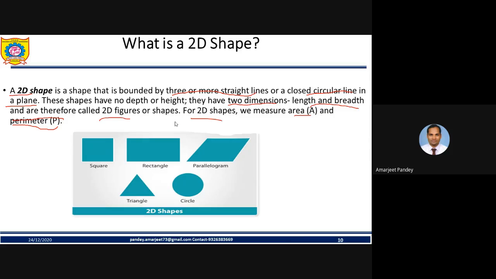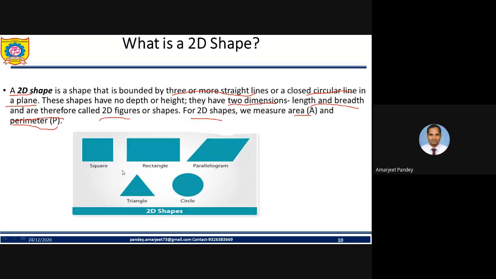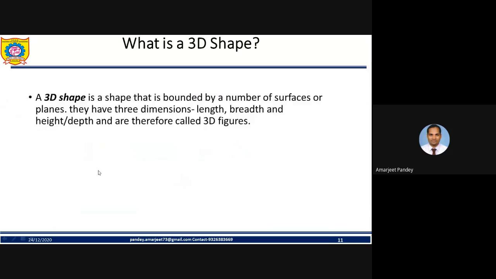And these are the figures we talked about earlier as well in the previous slides. So squares, rectangle, parallelogram, triangle, and circle. These are all, my friend, 2D shapes. Yeah. Now let's discuss 3D. So a 3D shape is a shape that is bounded by a number of surfaces or planes. Now here, what is important, my friend?